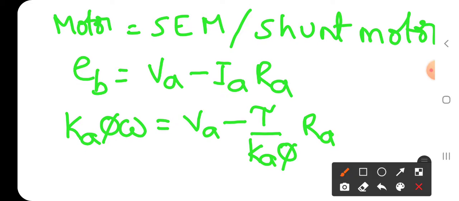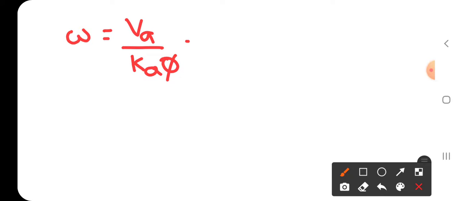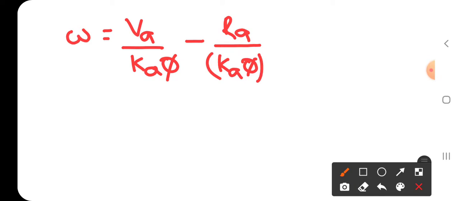Hence I can write this equation for speed as omega is equal to Va by Ka phi minus Ra by (Ka phi) whole square into torque tau.